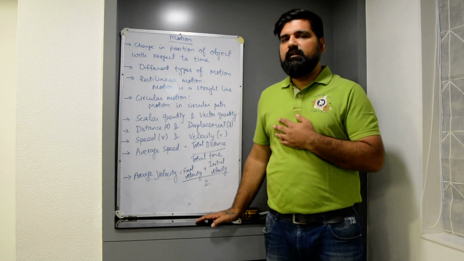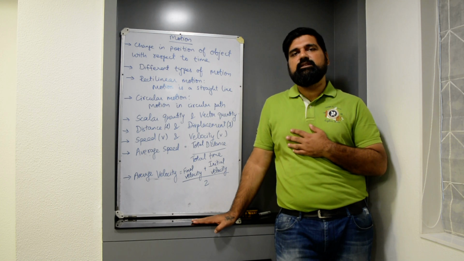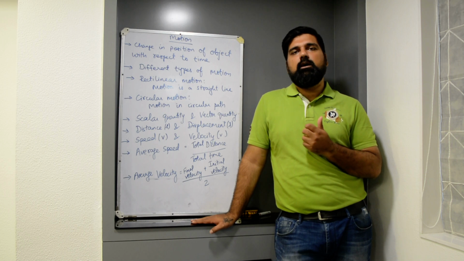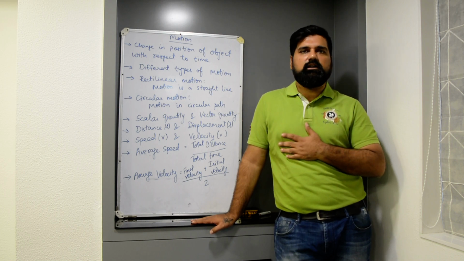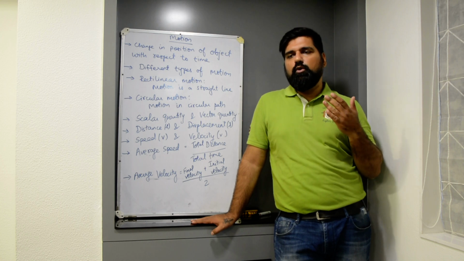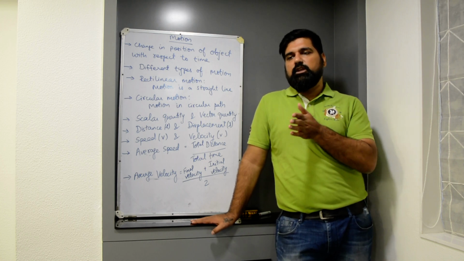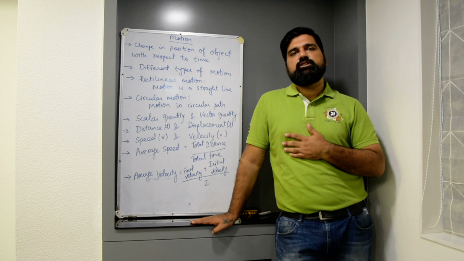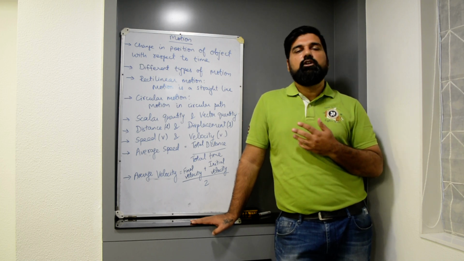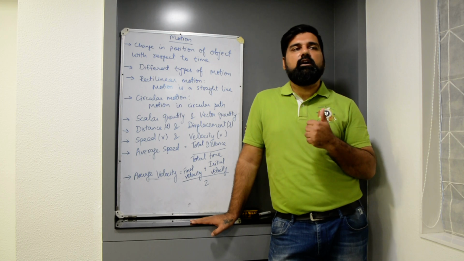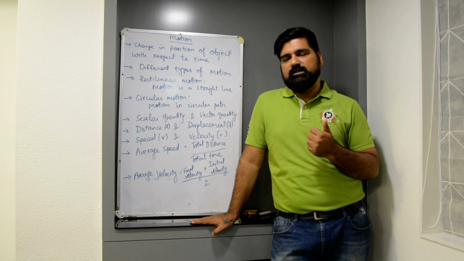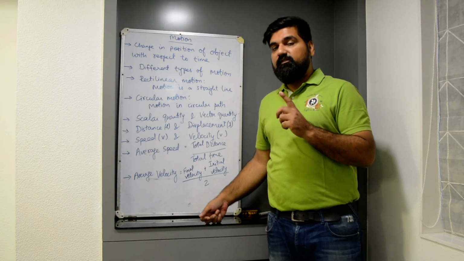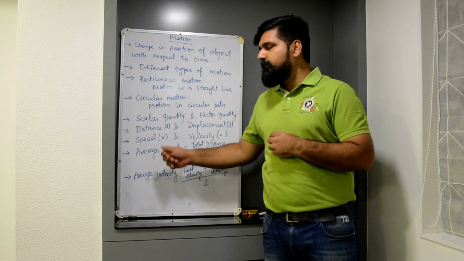The next topic that we have is distance. What is distance? Distance is the total length of the path covered by a moving object. Suppose you go 3 km in one direction and then you turn at 90 degrees and go 4 km in the other direction. So the total distance traveled by you is 7 km. This distance is denoted by s in physics. Yes my friends, now we are not denoting it by d, we will be denoting it by s.